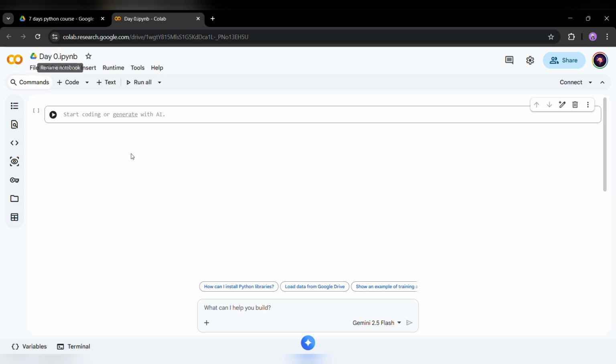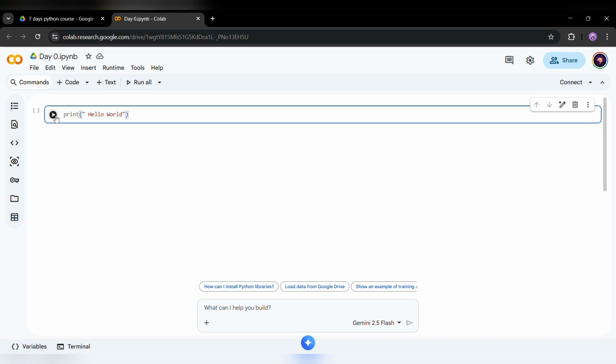Okay, so let's run some commands so that you get more excited about writing your Python code. So let's write your first Python code. We will be printing hello world first. For that, you just have to write print, parenthesis open, double quotes, and write hello world. In this way, you will be able to print hello world. And for running this, you have two options.